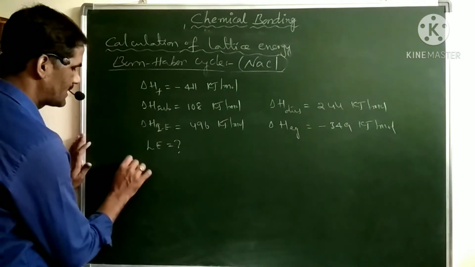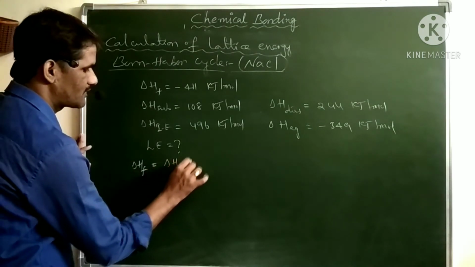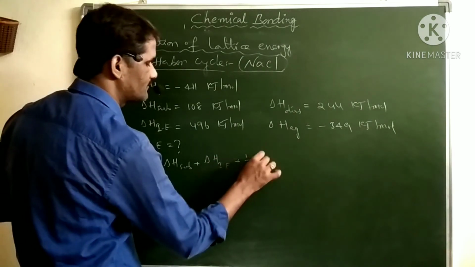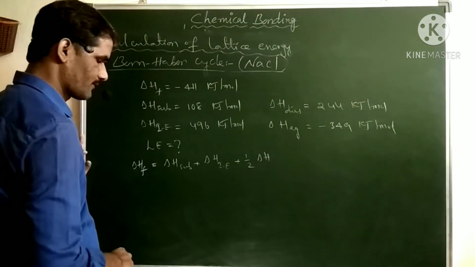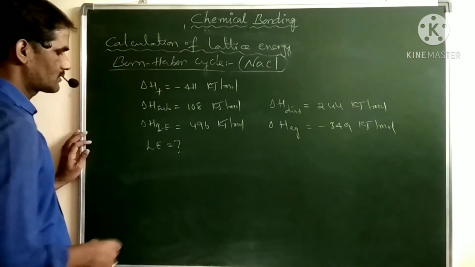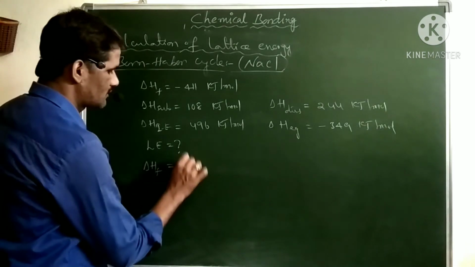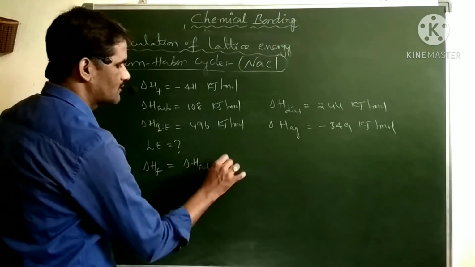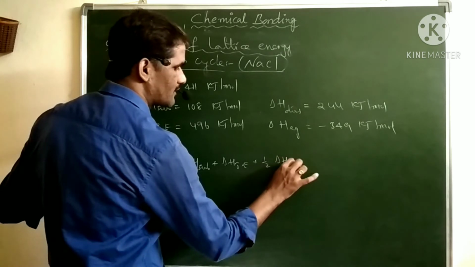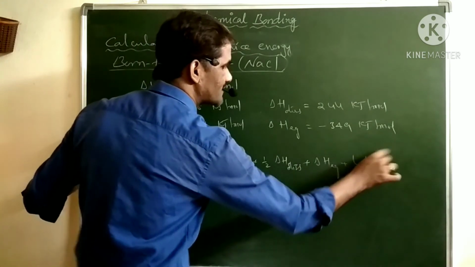So what is the formula we have? Delta H formation is equal to delta H sublimation plus delta H ionization plus half of delta H dissociation plus electron gain enthalpy, and finally lattice energy.